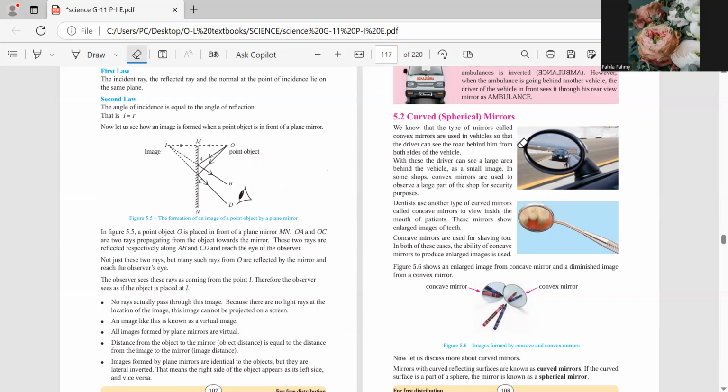Convex, right? A large area is going to be shown in the smaller mirror that you have in your vehicle. So this is concave, this is going to be convex. Understood?